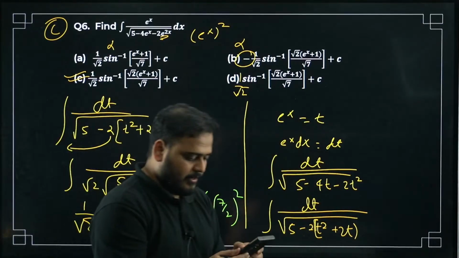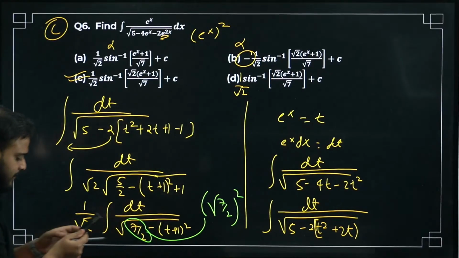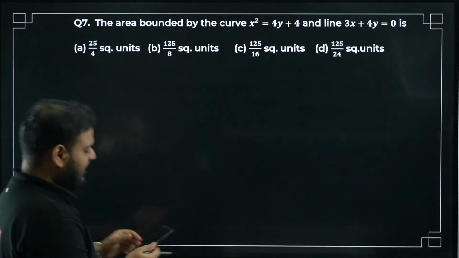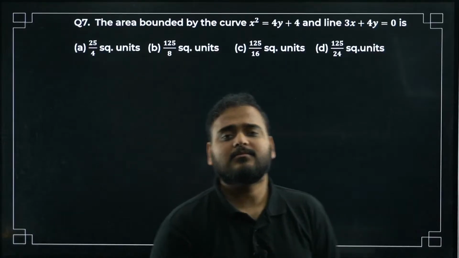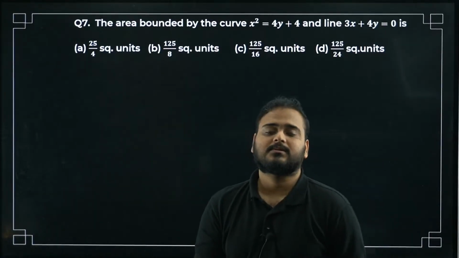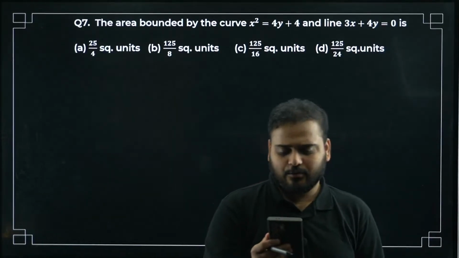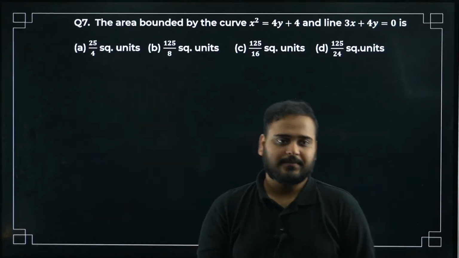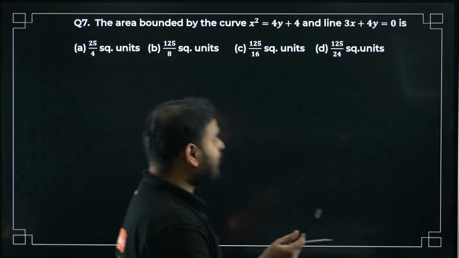Okay. Let's move on to what happened to others. Okay, 6 is done. If you are having doubts, ask. If you are not able to solve it, ask your doubts, I will explain it to you. Have I not explained to you in previous sessions? If you are having any doubt, you ask me. Okay? Let's go. Question number 7, can you solve?